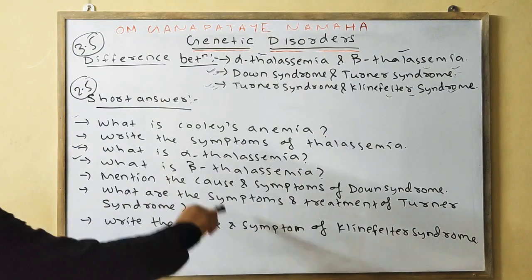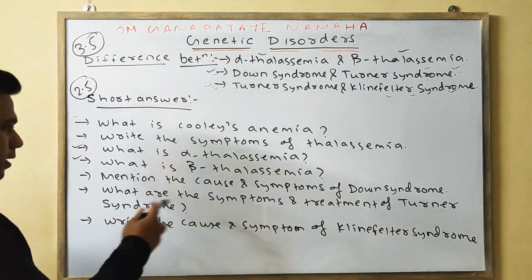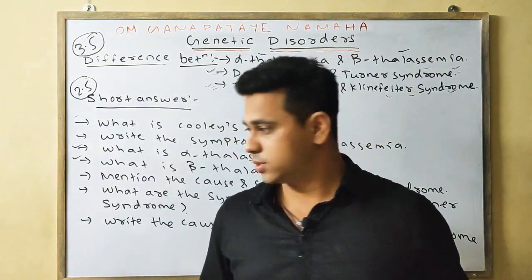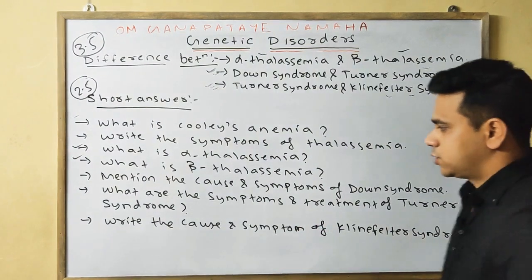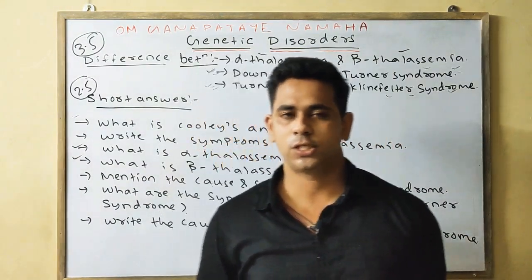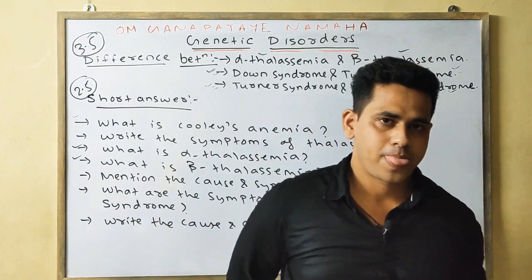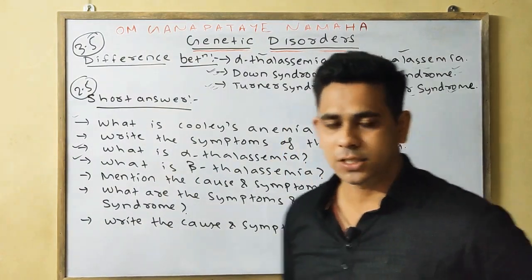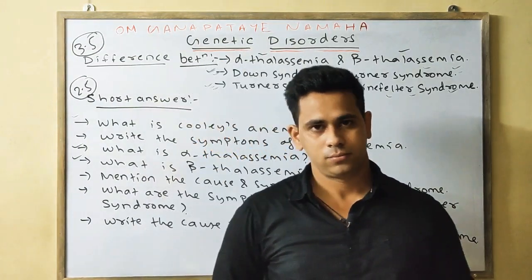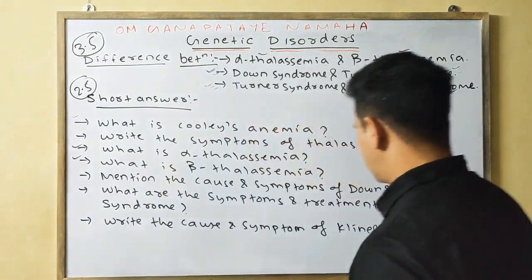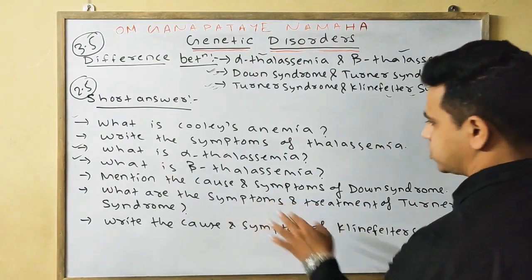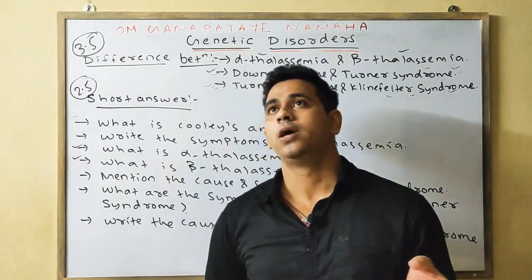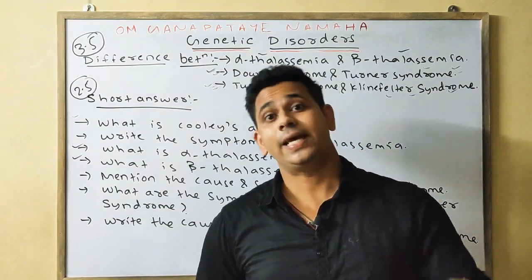Next, what are the various symptoms and the treatment of Turner syndrome? The common symptoms are short stature with low set ears. Then we can write the seal-like chest and rudimentary ovary. Like this you can write so many symptoms. One important symptom is limited secondary sexual character, sterile female.